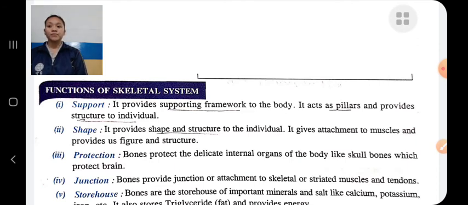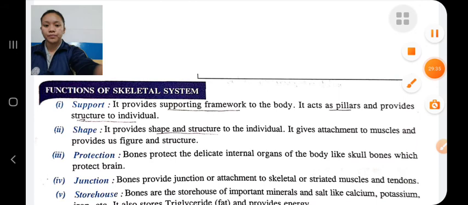Bones also help in manufacturing red blood cells. Bones act as levers. They help in movement. Skeletal muscle, which is attached to the bones, provides you external visible movement. Ossification: bones have the ability to repair themselves, thus helping in growth patterns. These are some functions of the skeletal system.